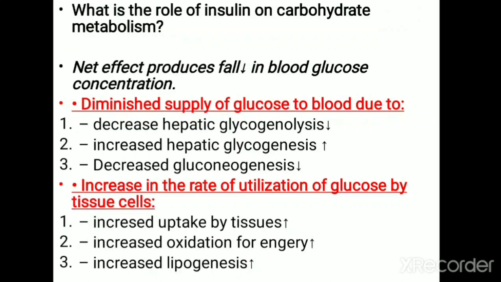What are the mechanisms by which insulin reduces the blood glucose level? You should write the mechanisms also. Insulin promotes peripheral tissue utilization of glucose. Insulin promotes the uptake of glucose by the peripheral tissues, and insulin promotes the oxidation of glucose for energy purpose, and insulin promotes lipogenesis. And insulin also decreases hepatic glycogenolysis. Insulin promotes hepatic glycogenesis and decreases gluconeogenesis. So these are the mechanisms by which insulin tries to decrease the blood glucose level.